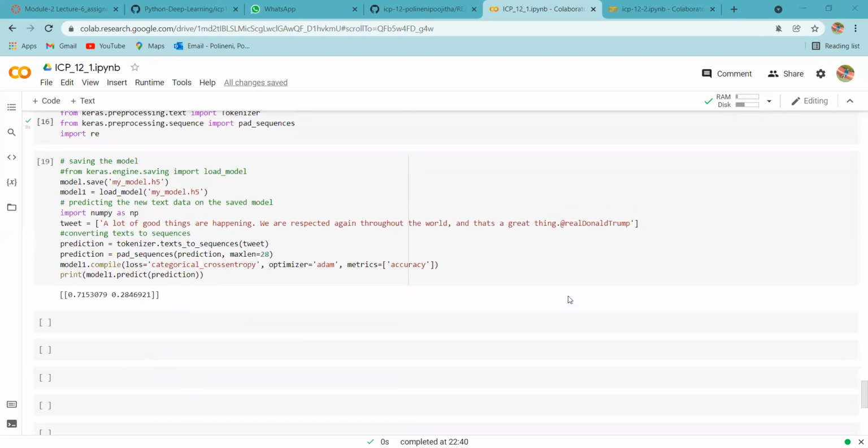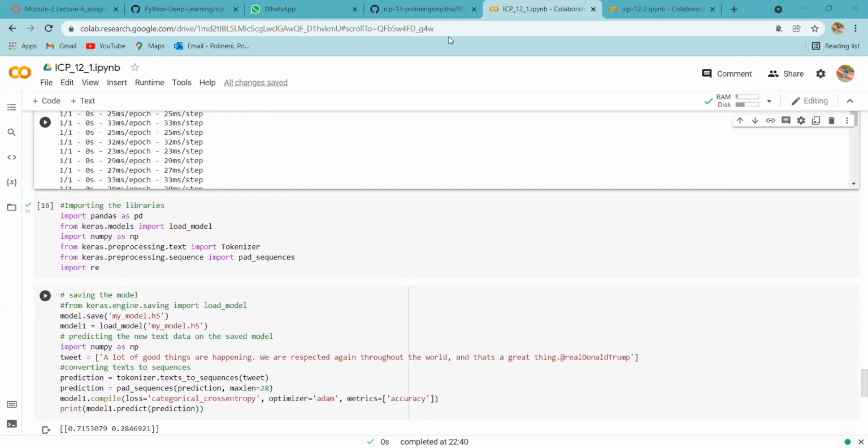And here we are converting the text to sequences, and finally we are printing the prediction. Next problem is explained by my friend Leela.